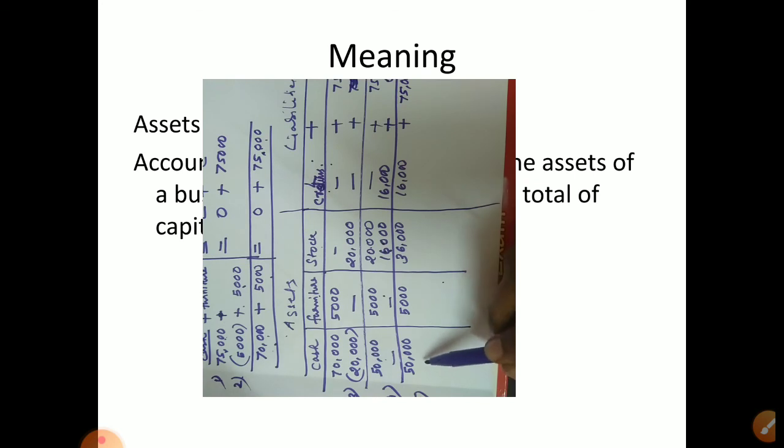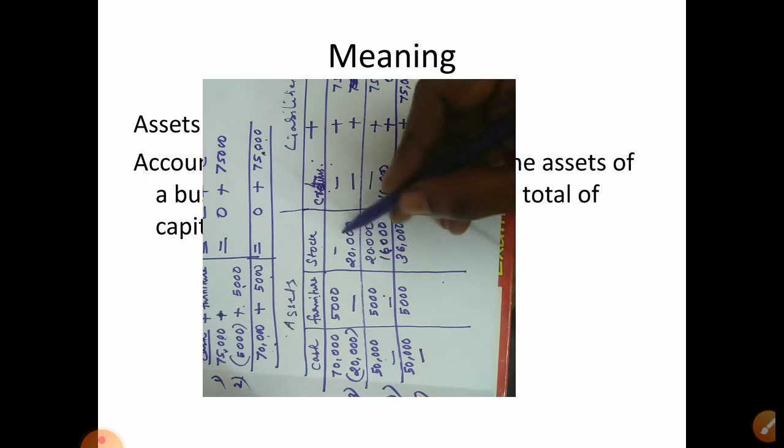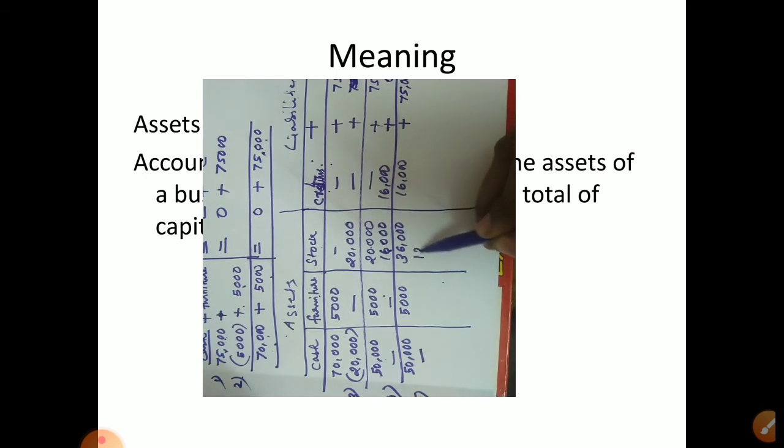We sold on credit, मतलब हमको पैसा मिला नहीं, so no plus in cash. And costing, how much we sold? Cost price means that we have to minus from the stock, means that much stock we are selling. So from total 36,000 we sold 12,000 rupees stock. So that we have to minus. Whenever minus, I am putting in bracket. Remember, furniture no change, no furniture is involved in this transaction.